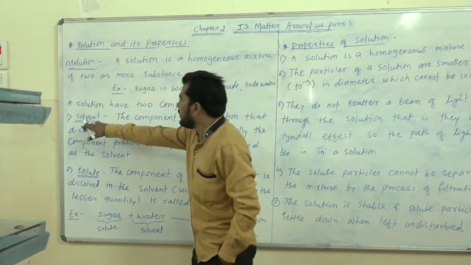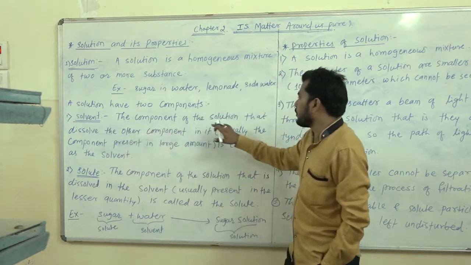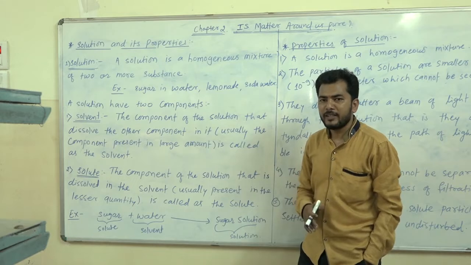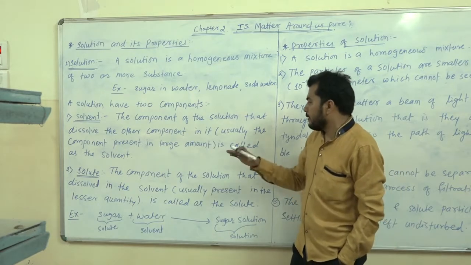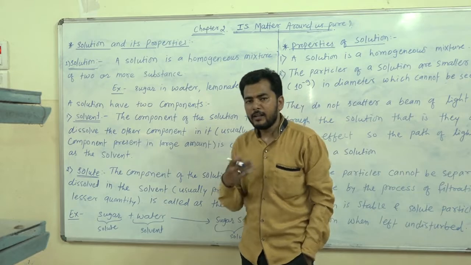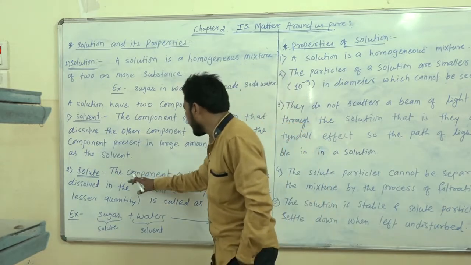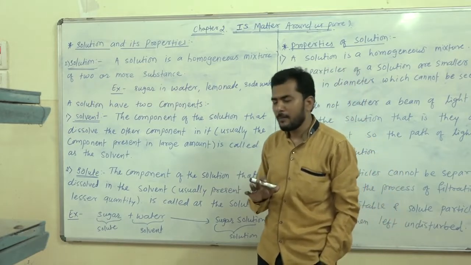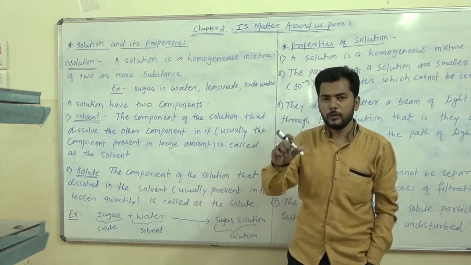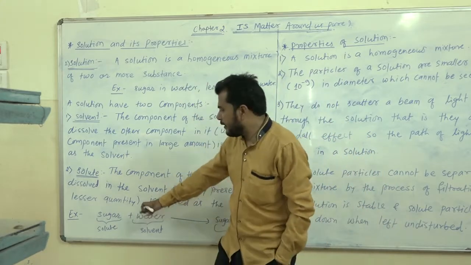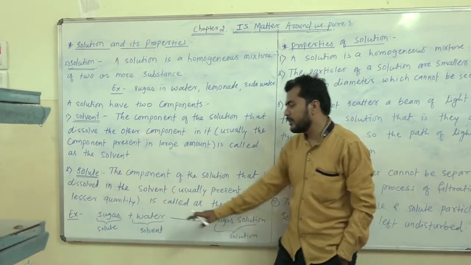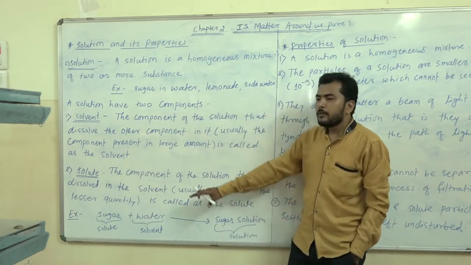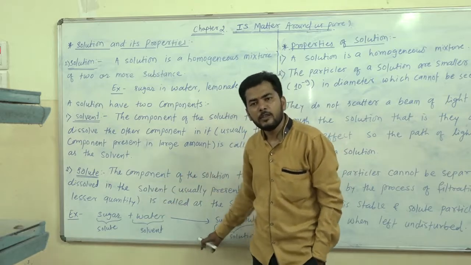Okay. Next one, we saw solvent: the component of the solution that dissolves the other component in it, and usually it is present in a large amount, is known as solvent. Another component of the solution is solute. The component of the solution that is dissolved in the solvent, usually present in a smaller amount, is known as solute. Okay. We saw the example sugar plus water gives sugar solution. Here in this example sugar is solute, water is solvent, and the combination of sugar and water is the solution.